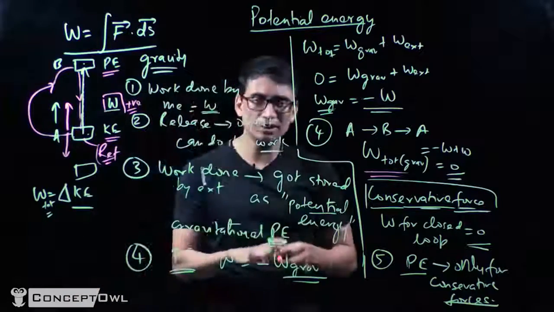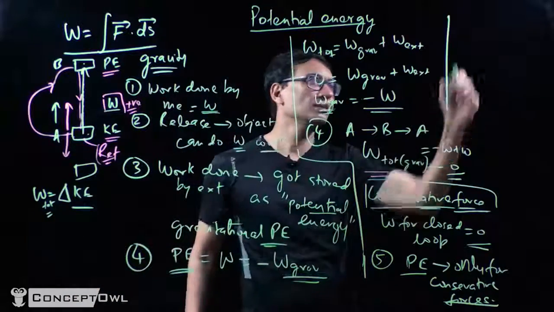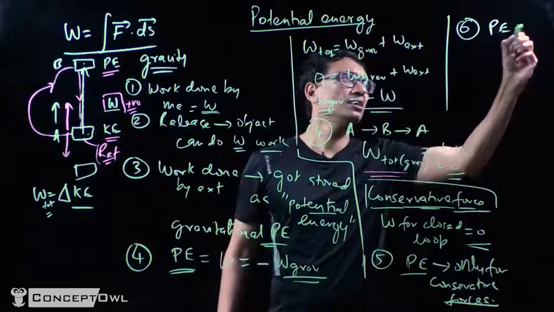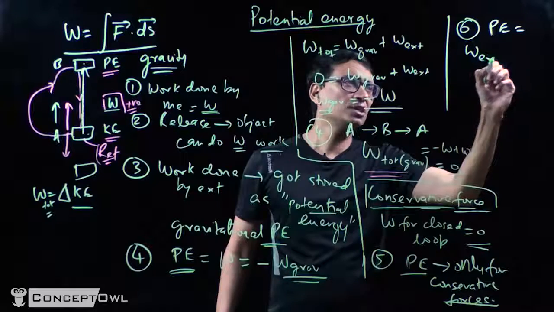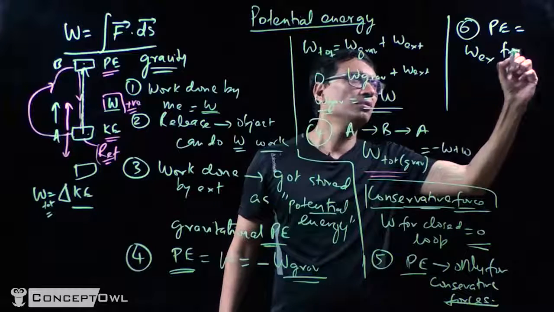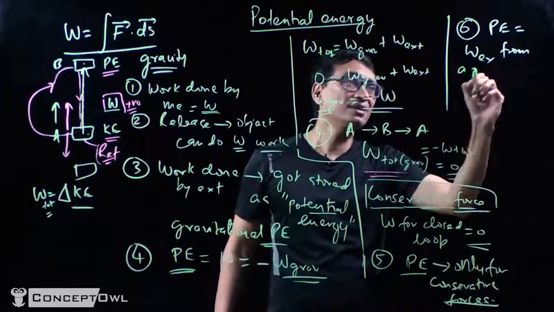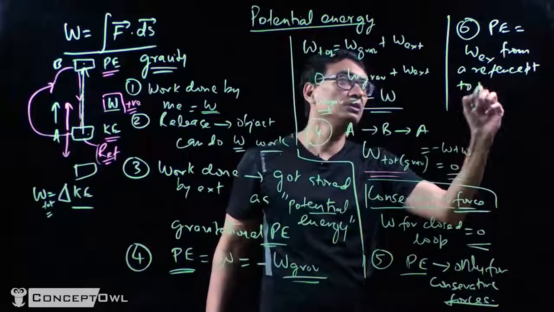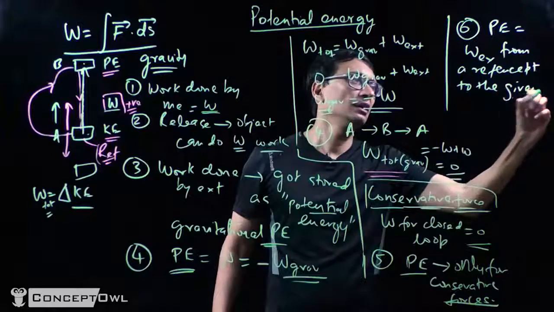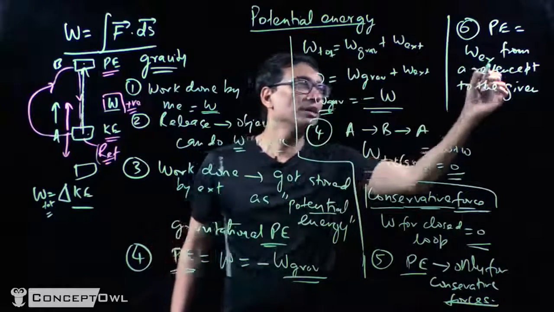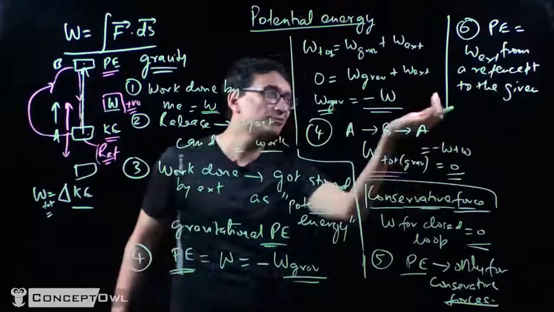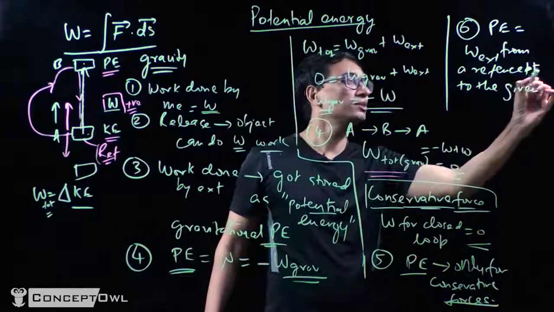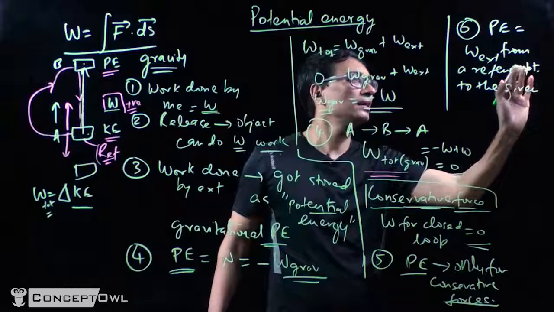So now the last point. This is 5, so I'll say point number 6. The potential energy is the work done by an external force from a reference point to the given point. Reference point is two separate words, I'll write it carefully.